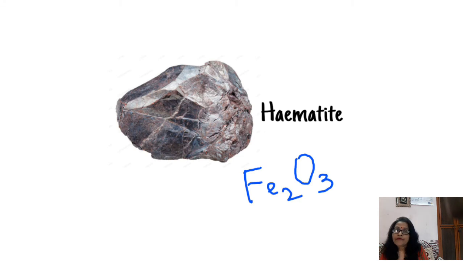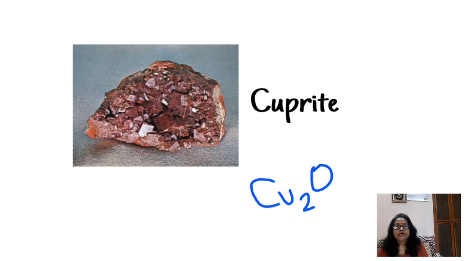The ore of iron, the oxide of iron, is hematite, Fe2O3. The main ore of copper is cuprite, that is Cu2O.